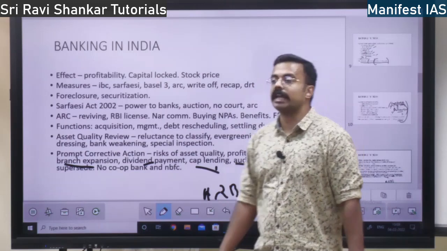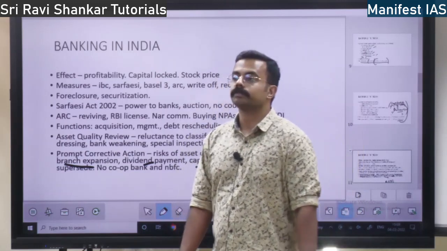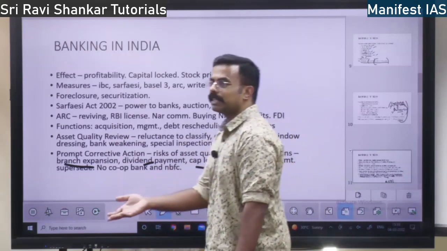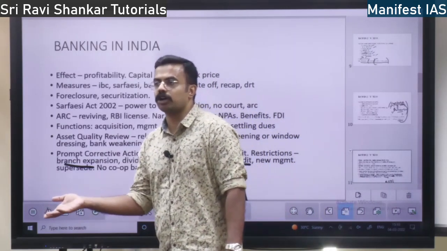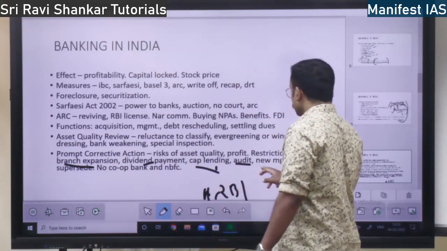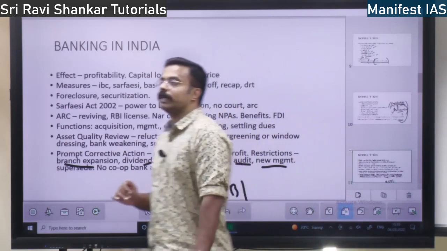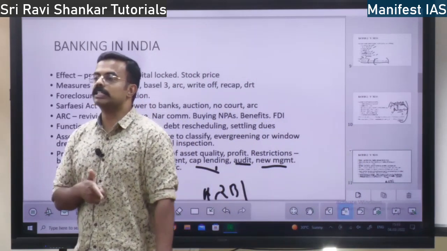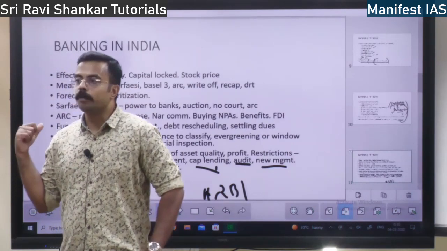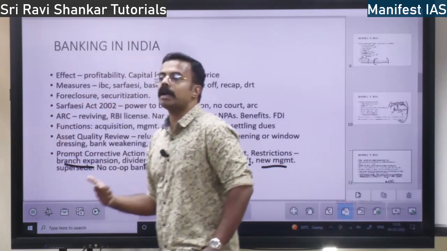And they are going to carry out frequent audits. Auditing will be done of the loss-making banks. Punjab National, all these banks which went into loss, Maharashtra Bank and all those banks, right? Then they can bring in new management to the banks. Old management has caused the bank to go into losses. So they will bring new management in order to make the bank profitable.